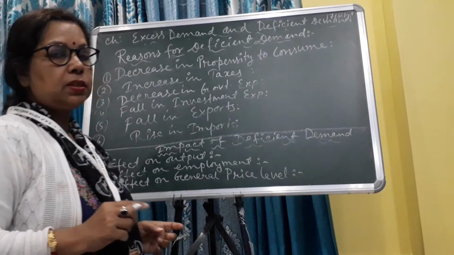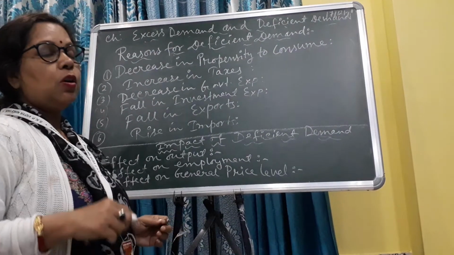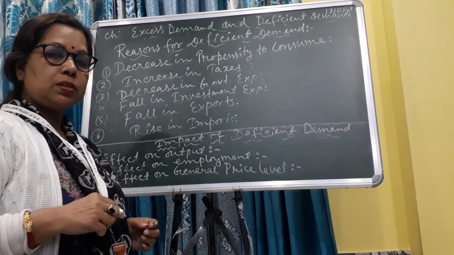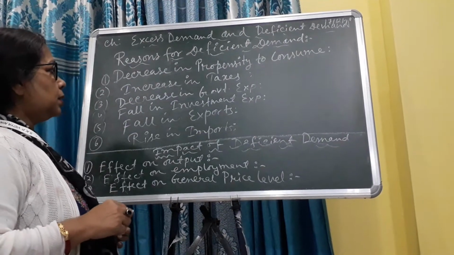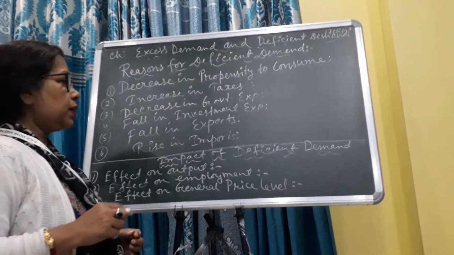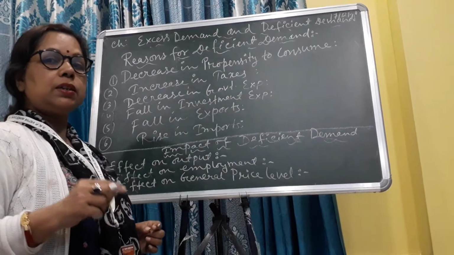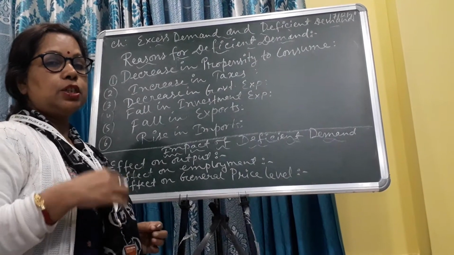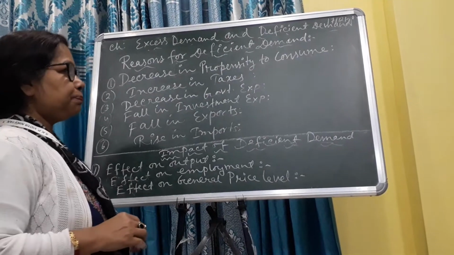Decrease in propensity to consume means when the consumption expenditure decreases, or the per person's consumption decreases, then it is known as the average propensity to consume, and that's why deficient demand is created. It means when expenditure decreases, then aggregate demand is less than aggregate supply.